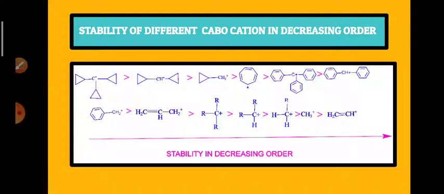Now, these carbocations are generated in the SN1 reaction, and they can be generated in the E1 elimination reaction, as well as in the electrophilic addition reactions.